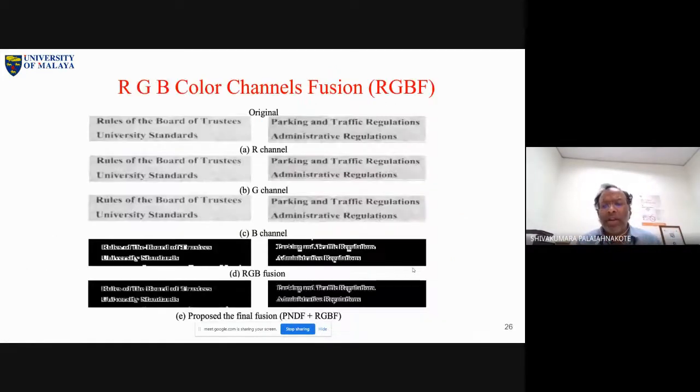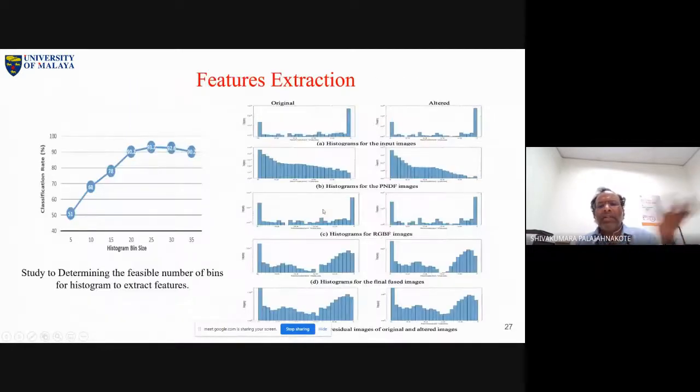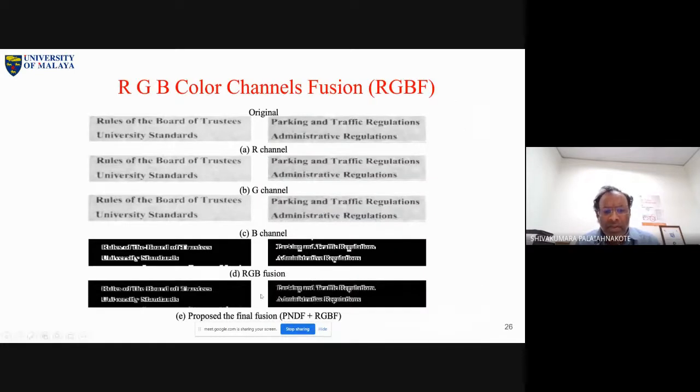What is very important in this work? This observation is very important. When a reviewer sees this observation, it will be fine for them. After that, it is up to you. I extracted features in this way, but you can extract in a different way. That doesn't matter. It is very clear that there is a difference. We can easily notice the difference between a forged image and an original image.